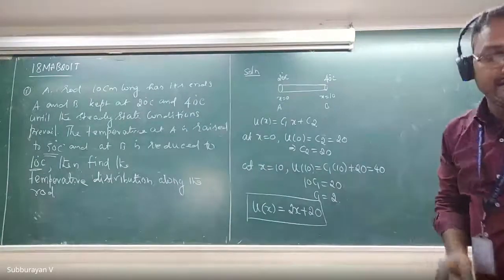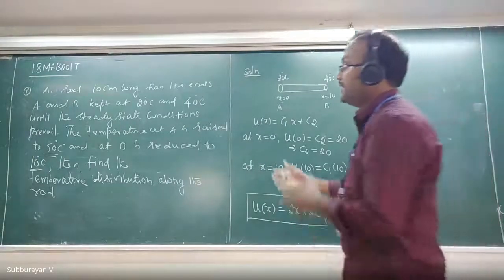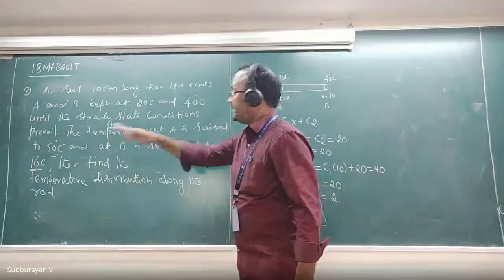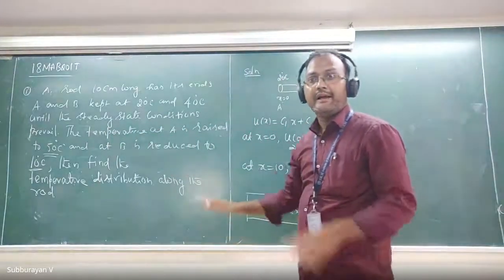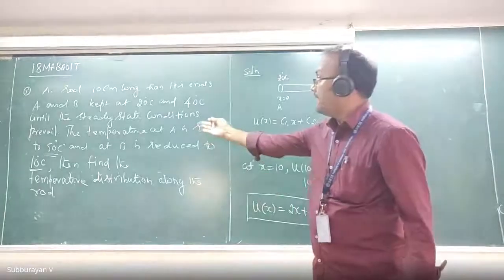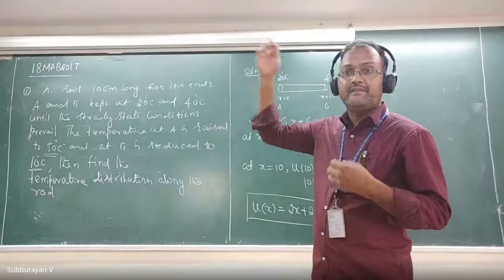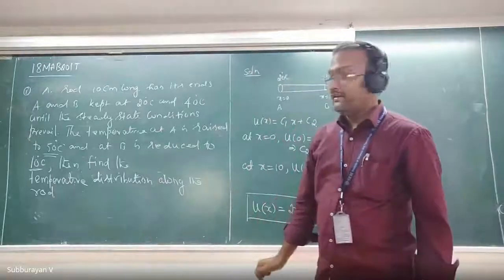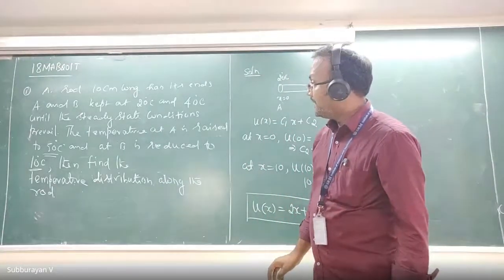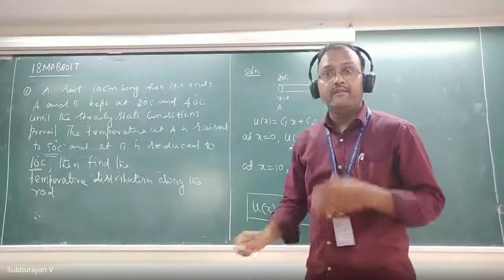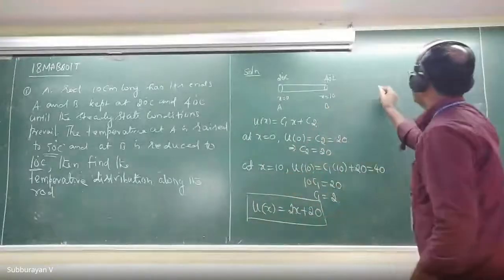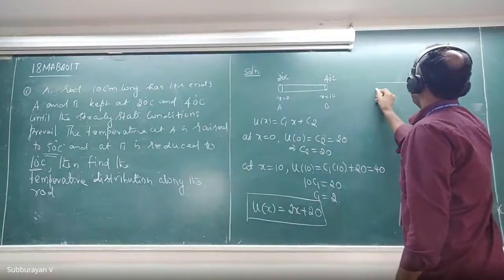Now, what is our interest? What is the problem which is given to us? You change the temperature at x equal to A, at x equal to B, like this. At x equal to A, you raise the temperature to 50 degrees, and at x equal to B, you reduce the temperature to 10 degrees Celsius. Then find the temperature distribution along the rod.